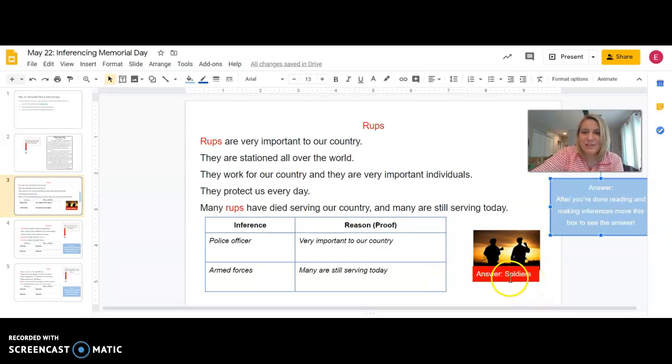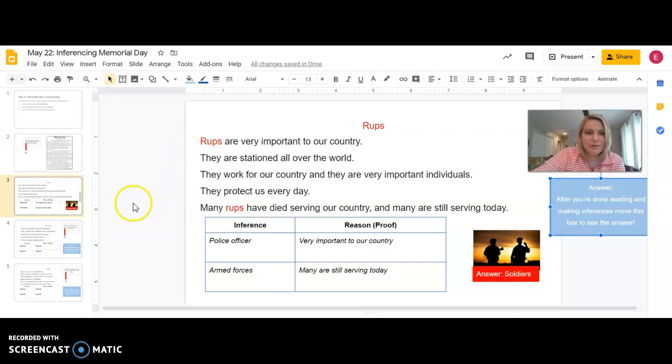So I'm going to read it one more time, now reading it with the right word. I think we came pretty close with armed forces. Soldiers are very important to our country. They are stationed all over the world. They work for our country and they are very important individuals. They protect us every day. Many soldiers have died serving our country and many are still serving today. I hope you had fun doing that.